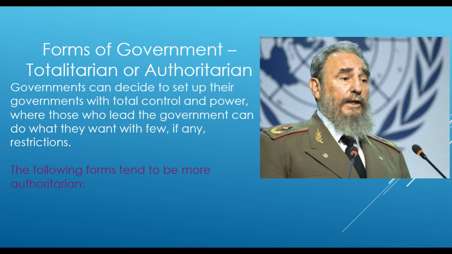Forms of government. Governments can decide to set up their governments with total control and power, where those who lead the government can do what they want with few, if any, restrictions. These are called totalitarian or authoritarian governments. The following forms tend to be more authoritarian.